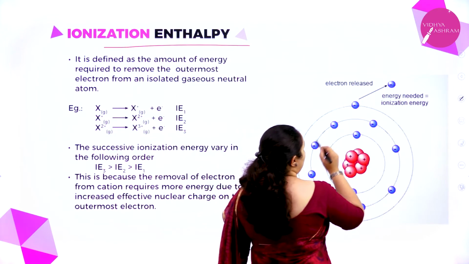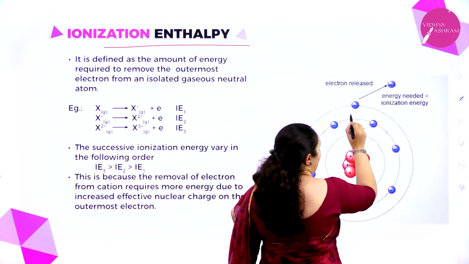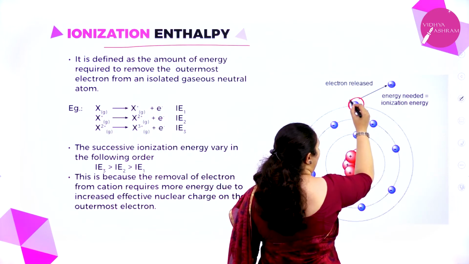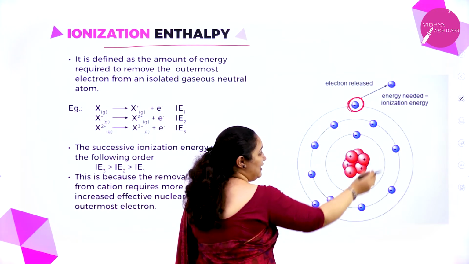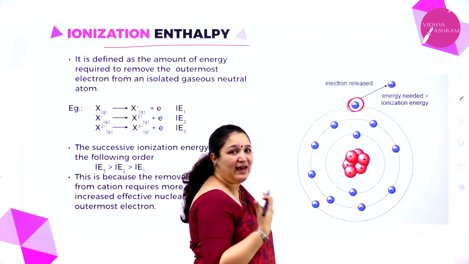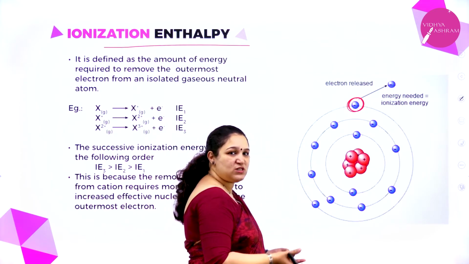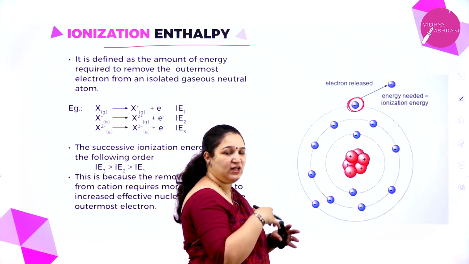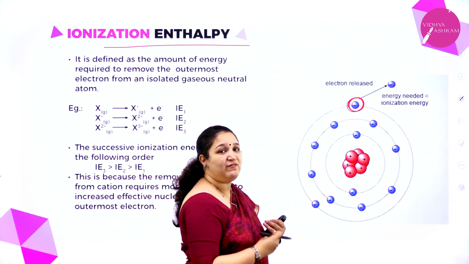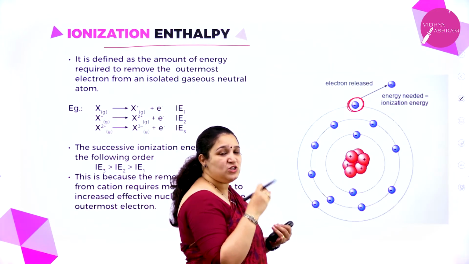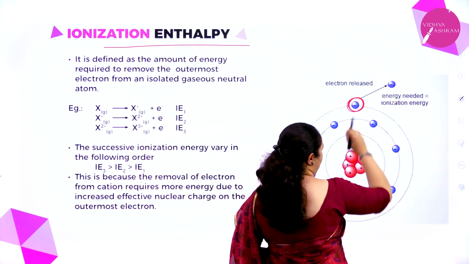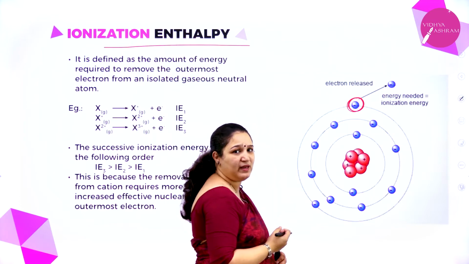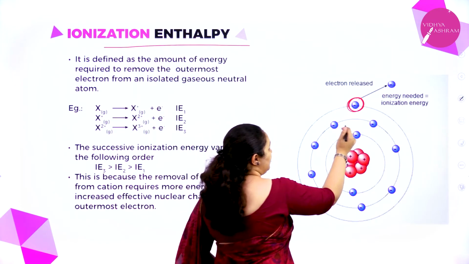Now, the energy required to remove the outermost electron, for example, this is the outermost electron or the valence electron in the valence shell. Valence electron means outermost electron in the last shell. The last shell is called what? Valence shell. Okay, so the valence electron, if I remove that, to remove it I need some energy because these electrons are what?